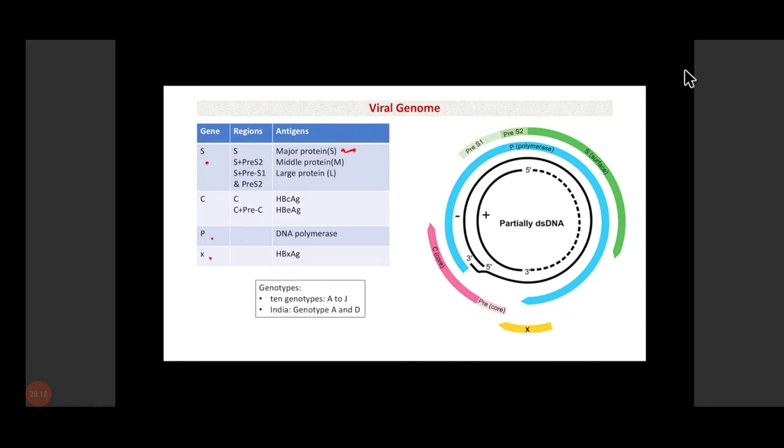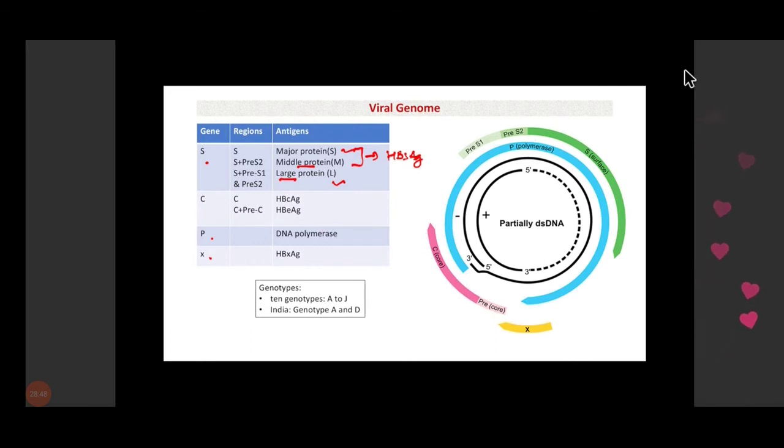If translation starts from the pre-S2 region, then the middle protein will be formed. These major and middle proteins are part of the hepatitis B surface antigen. Then there are large proteins which are part of the virion itself, and if translation starts from pre-S1 and includes pre-S2 and S region also, then the large protein will be formed.